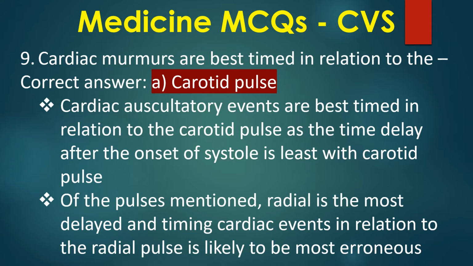Cardiac auscultatory events are best timed in relation to the carotid pulse, as the time delay after the onset of systole is least with carotid pulse. Of the pulses mentioned, radial is the most delayed, and timing cardiac events in relation to the radial pulse is likely to be most erroneous.